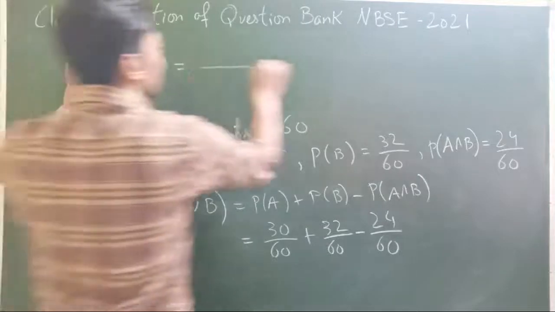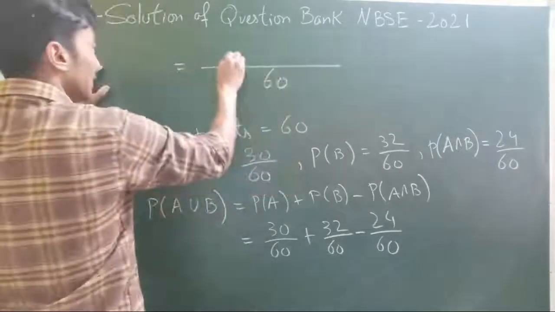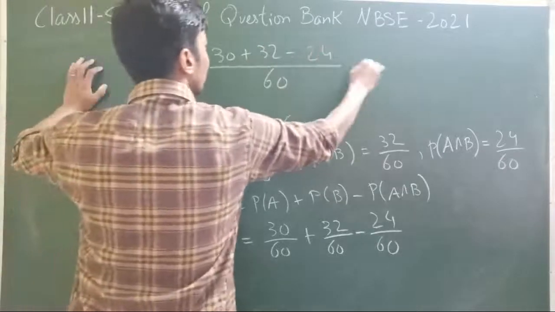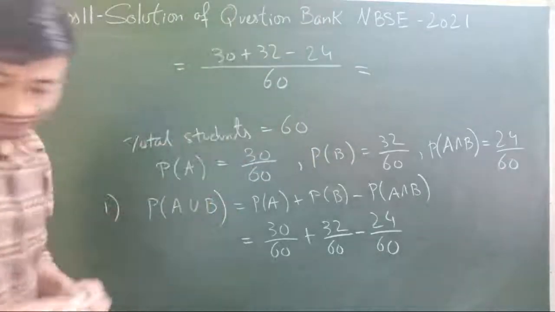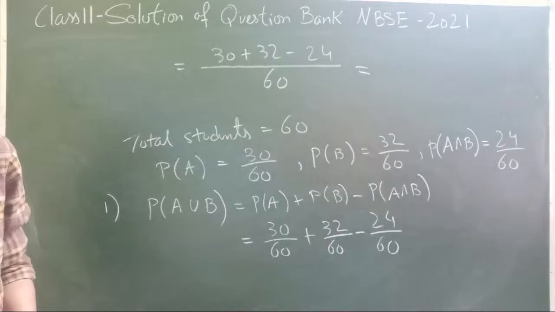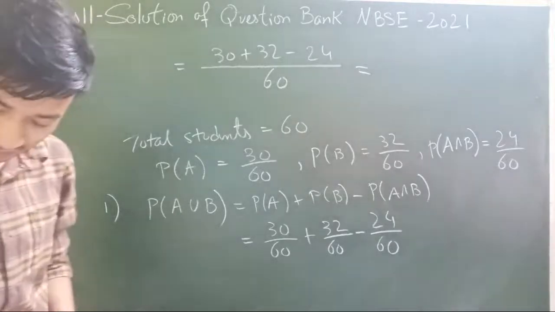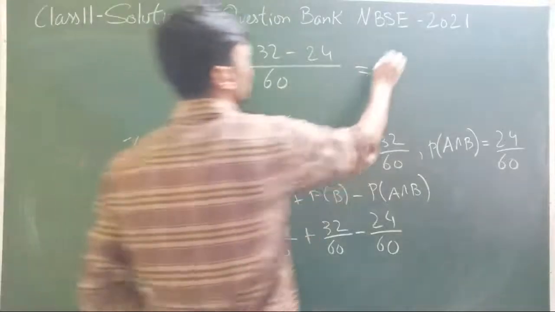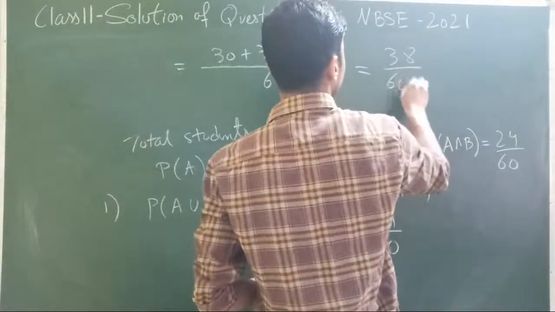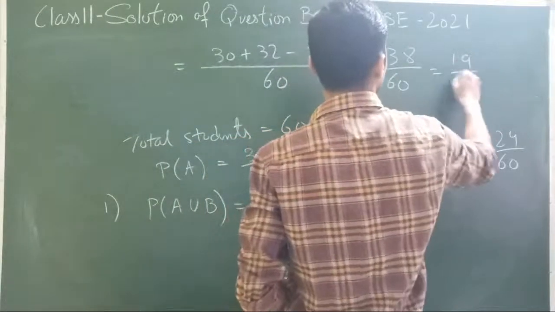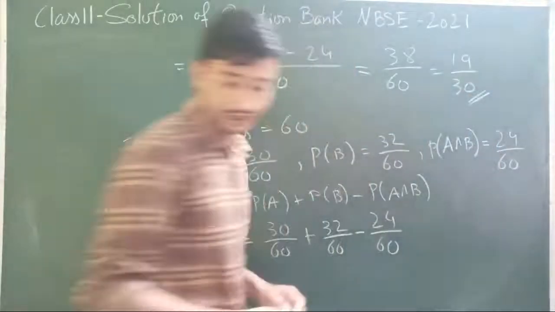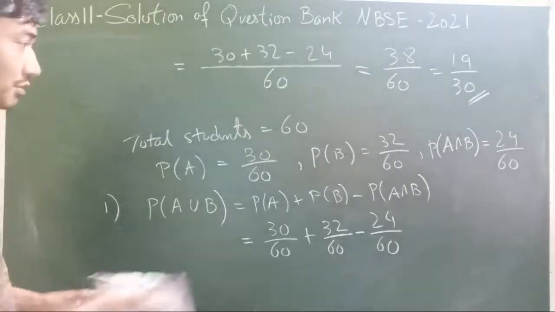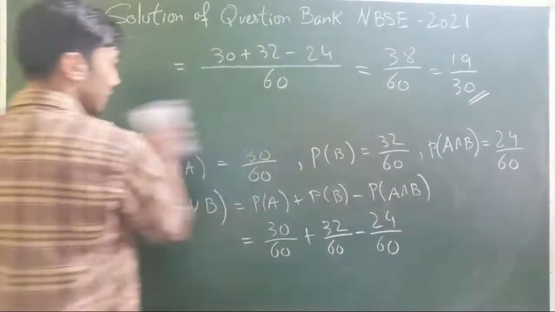So that's equal to, with common denominator 60, 30 plus 32 minus 24. So that's 62 minus 24, we have 38. 38 by 60. So that's 19 by 30.